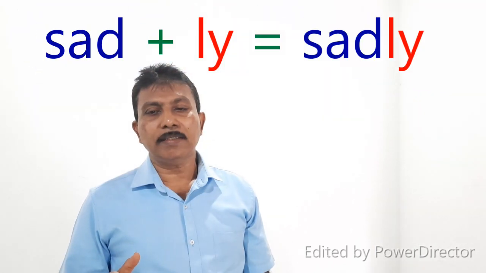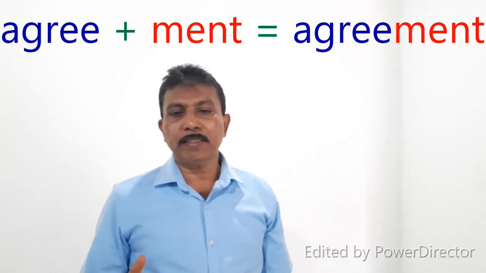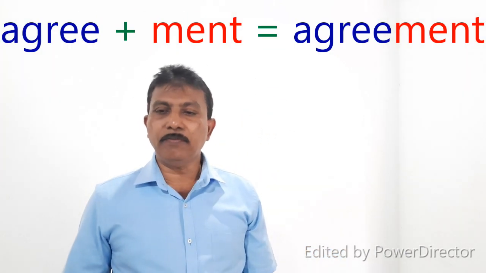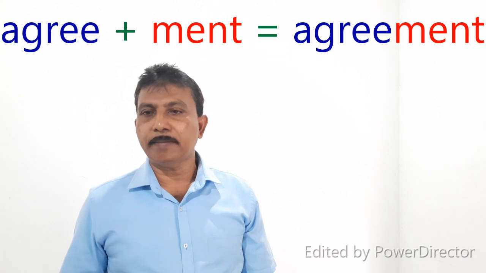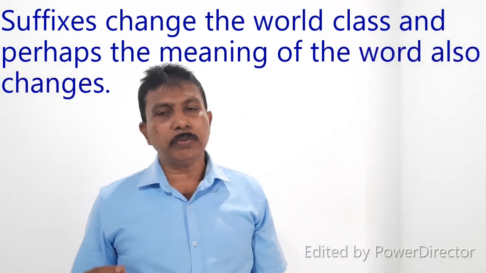Look at the word sad. We add the suffix ly. We form a new word, sadly. Then look at the word agree. We add the suffix ment. Then we form a new word, agreement. Suffixes change the word class and perhaps the meaning of the word also changes.